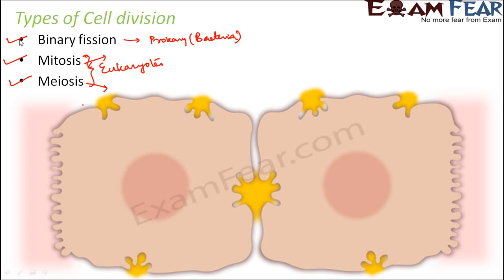In this lesson, we will talk about each of these types of cell division in detail, one by one. We will start our discussion with binary fission. You might be wondering, I told you about the cell cycle but did not mention the steps. We will do that very soon. First we'll get some idea about how a cell divides, so we'll talk about binary fission. Once that is clear, we'll talk about the cell cycle, and then about eukaryotes, because in eukaryotes the processes are going to be a little more complex.